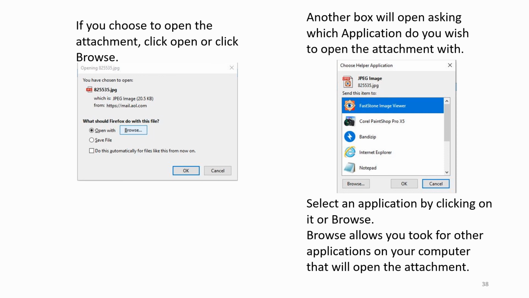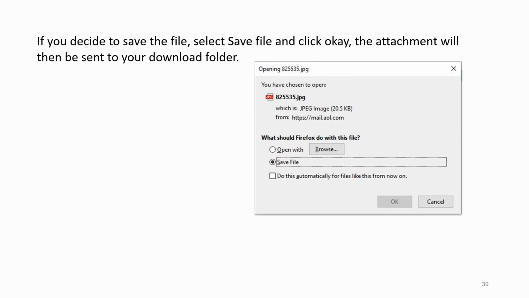Another box will open asking which application you wish to open the attachment with. Select an application by clicking on it or Browse. Browse allows you to look for other applications on your computer that will open the attachment. If you decide to save the file, select Save File and click OK. The attachment will then be sent to your download folder.